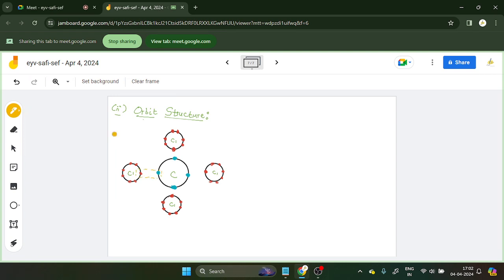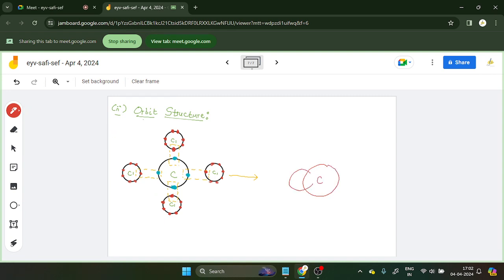Again, they will combine together, and then it will be like this. So I'm drawing with the help of my pen. This is C.